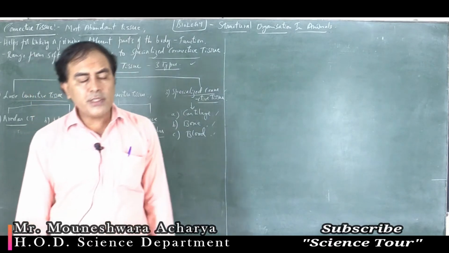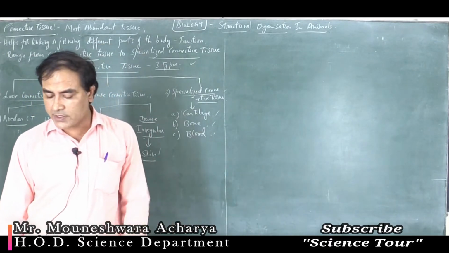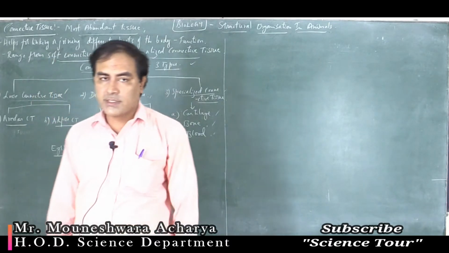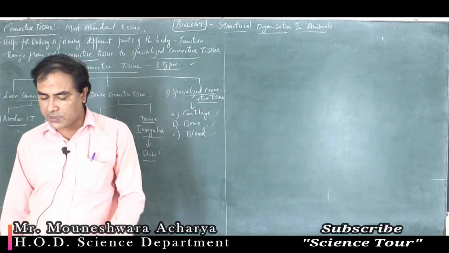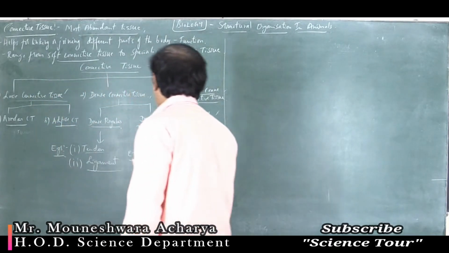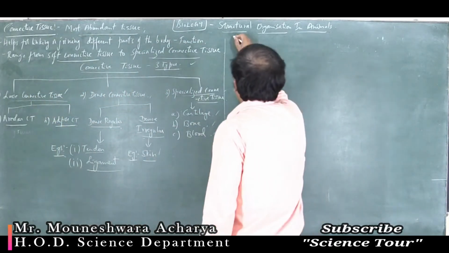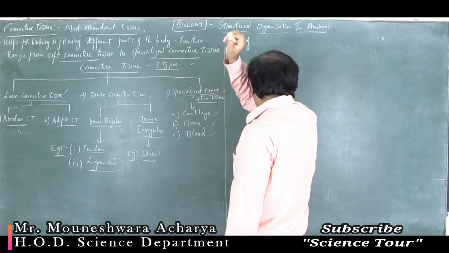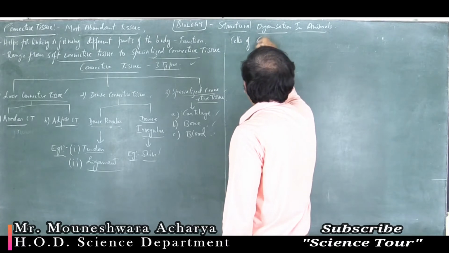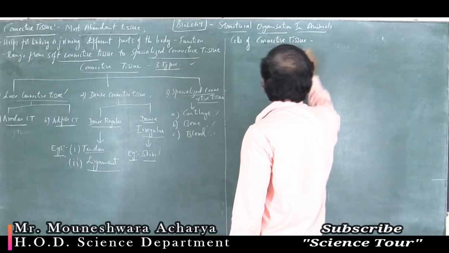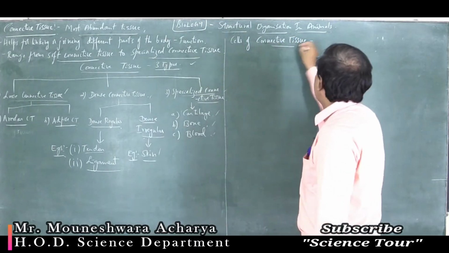What is common in all this connective tissue, except in blood, is that the cells secrete fibers which are made up of structural proteins. I write here: cells of connective tissue are called fibroblasts.